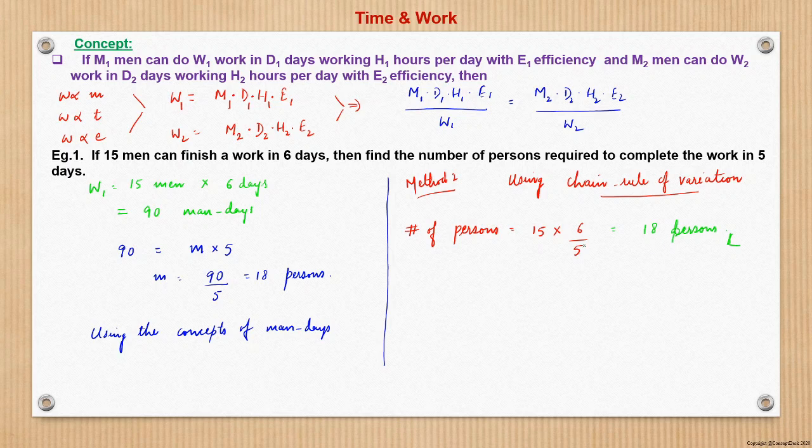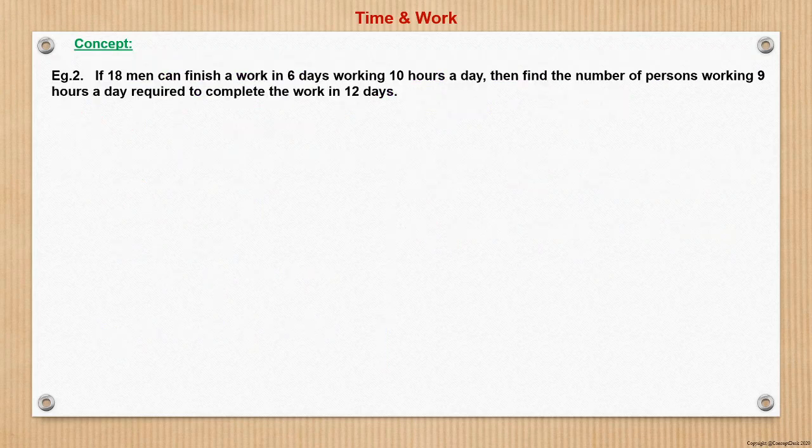This is also a very easy, very time efficient method, and I would prefer if we can use this only. However, the man days method is concept driven, so this we should know actually. Both are the same thing, just the approach we are adopting and the line of thinking is a bit different. Otherwise, the overall stuff remains the same only.